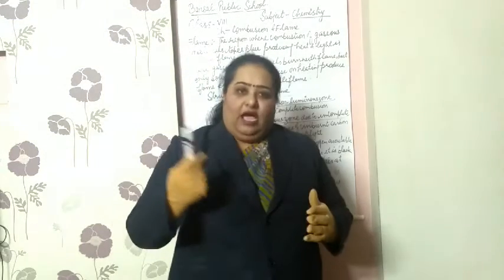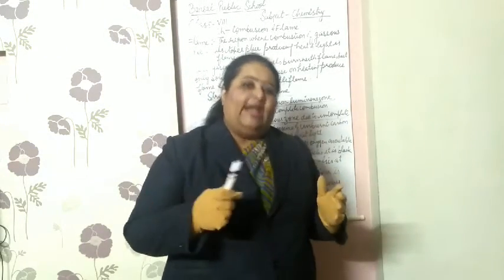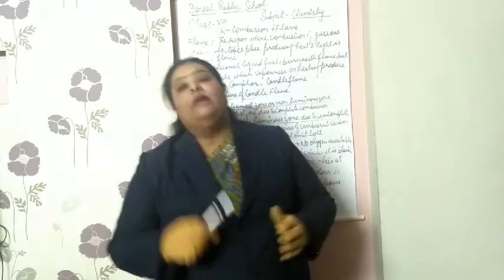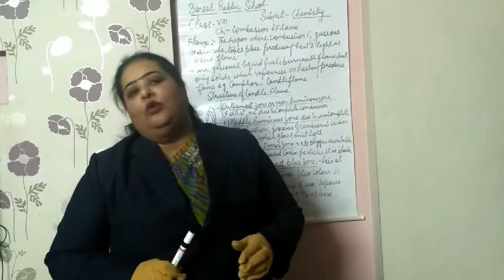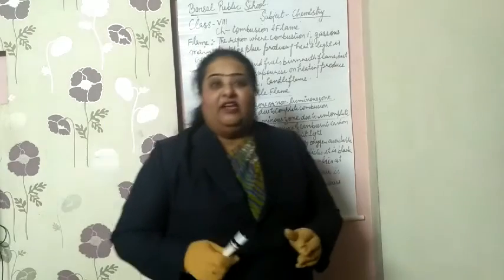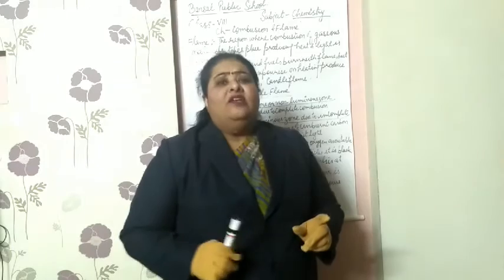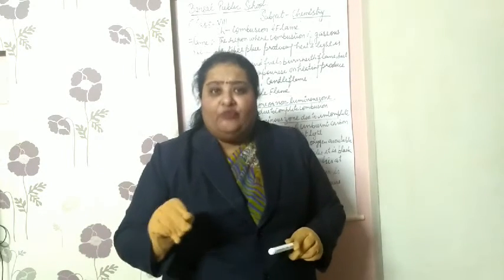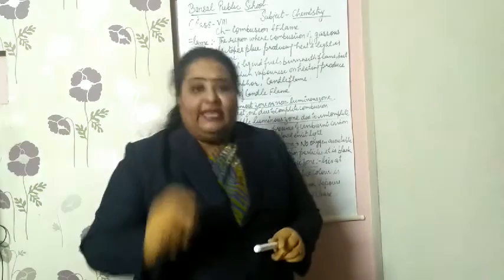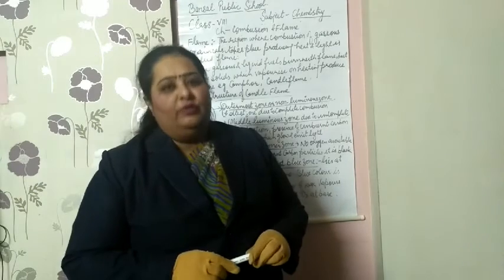Second, just inside the outermost, is the middle zone, which is also called the luminous zone. The candle is used for lighting, and the lighting part is fulfilled by this middle luminous zone.